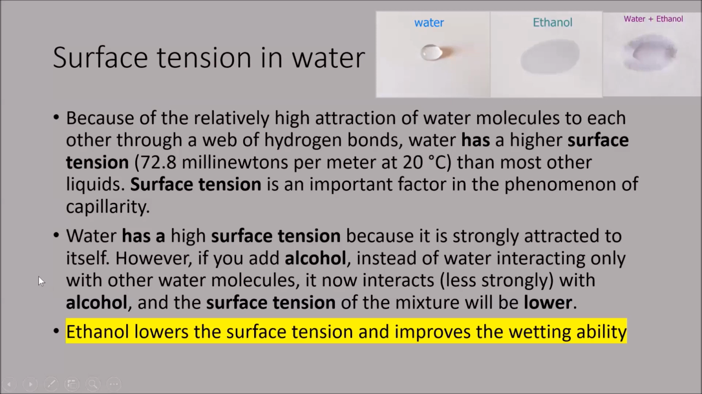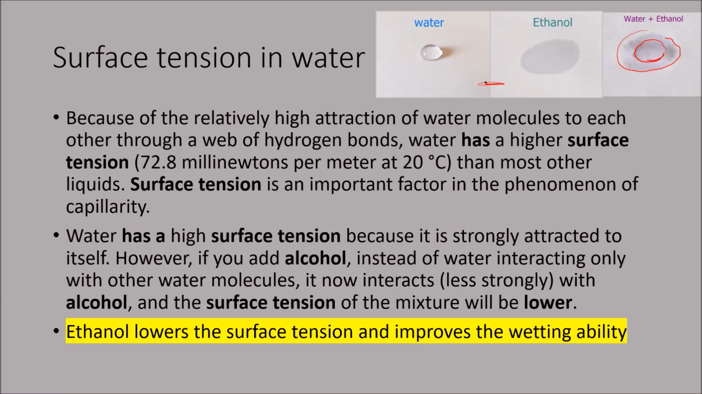Now, surface tension in water. Here I have added another picture. This also we took yesterday. The first is water drop, and the second is ethanol, and third is water and ethanol mixture. And here you see there is a little water left in the form of drop, and the rest is spread. So it is something in between these two. Because of the relatively high attraction of water molecules to each other through a web of hydrogen bonds, water has a higher surface tension than most other liquids. Surface tension is an important factor in phenomena of capillarity also. Water has a high surface tension because it is strongly attracted to itself.